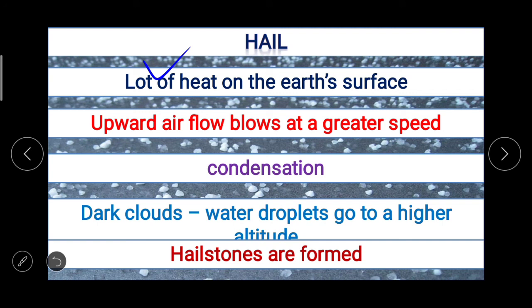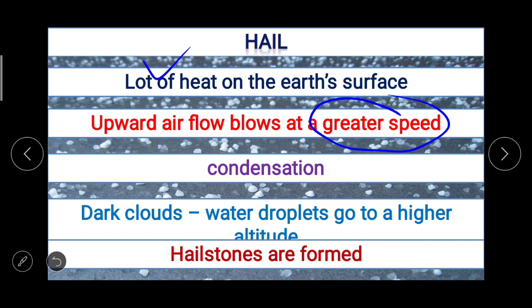When there is lot of heat on the earth's surface, air flows at a greater speed. When there is lot of heat, तो air के साथ क्या होता है? The upward air flow blows at a greater speed, and because of this upward flow the temperature of the air reduces and the condensation of the water vapor takes place.